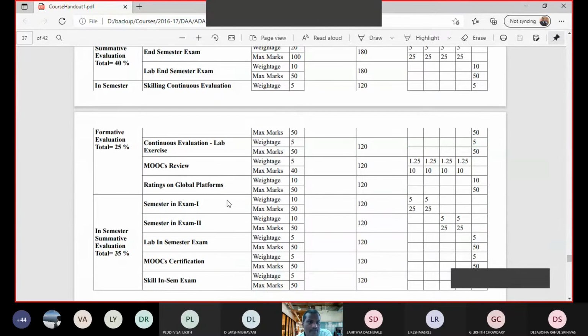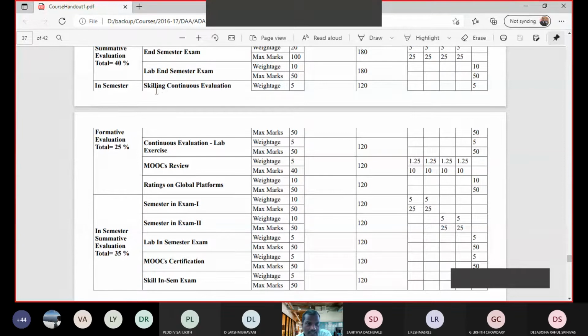Coming to the internal part of evaluation, there are 2 components. One is formative assessment. The second one is summative assessment. Formative assessment is continuous evaluation. So every week, in every skill and lab course, we have continuous evaluation.